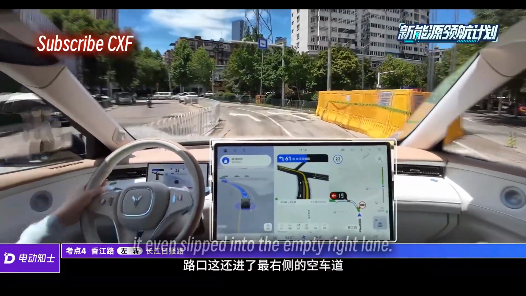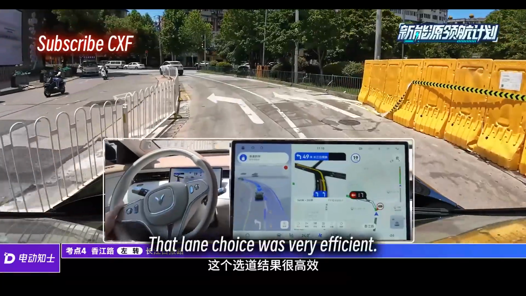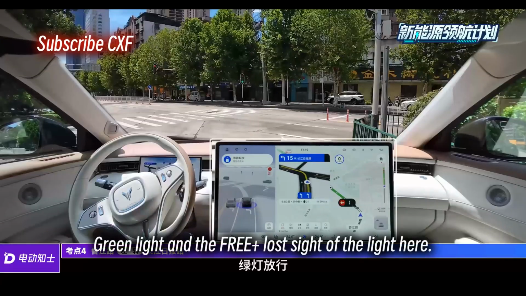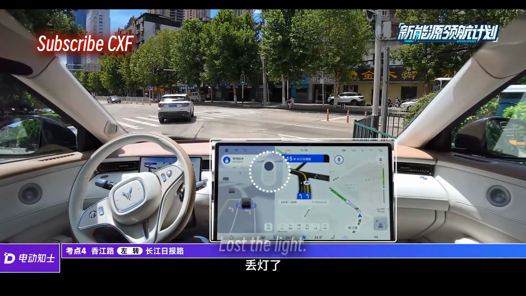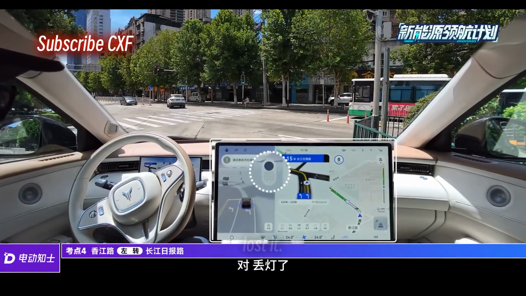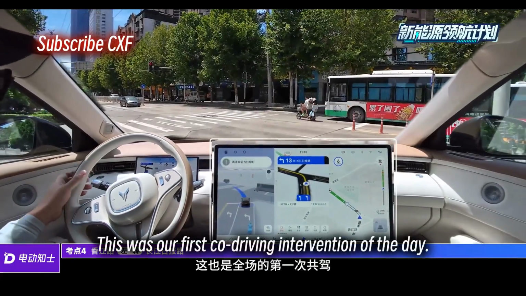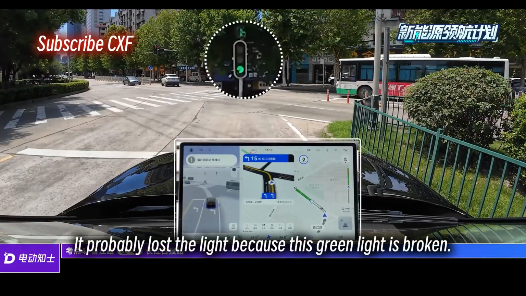At the intersection, it even slipped into the empty right lane. That lane choice was very efficient, but it did cross the line. Green light, and the 3 Plus lost sight of the light here. It lost the light. Lost the light. Yep, lost it. I'll give it a little gas. I tapped the pedal. This was our first co-driving intervention of the day. It probably lost the light because this green light is broken.